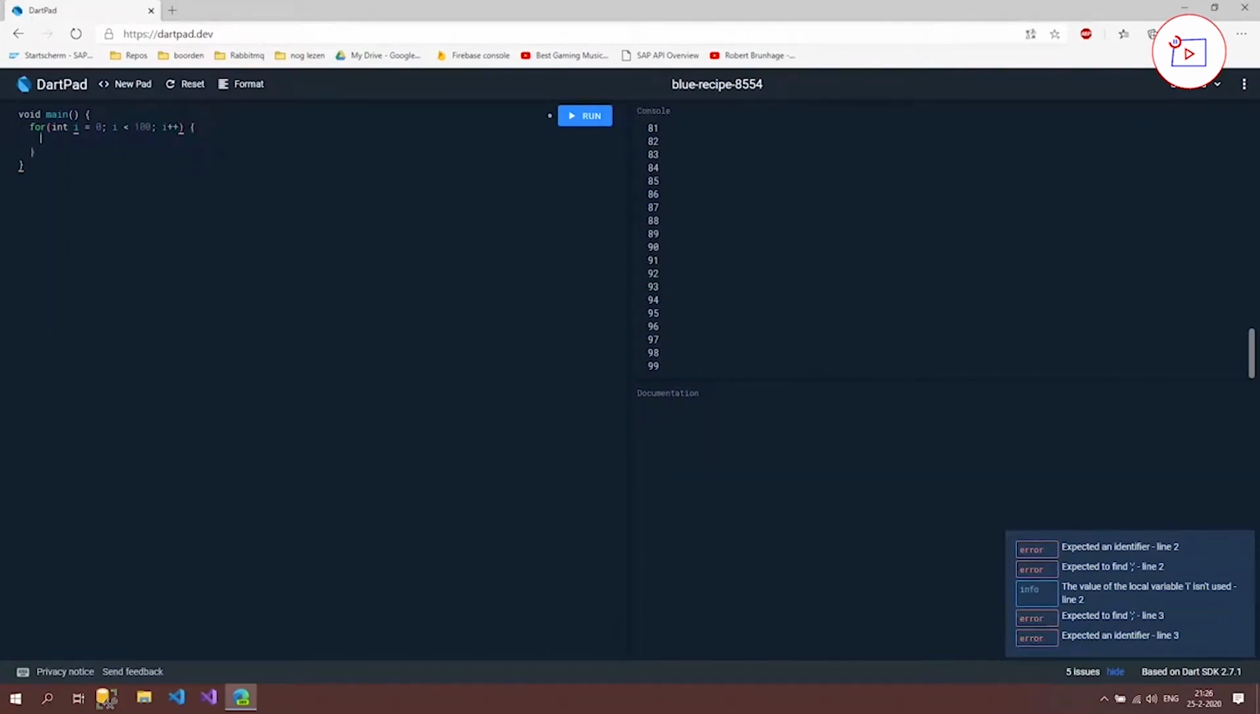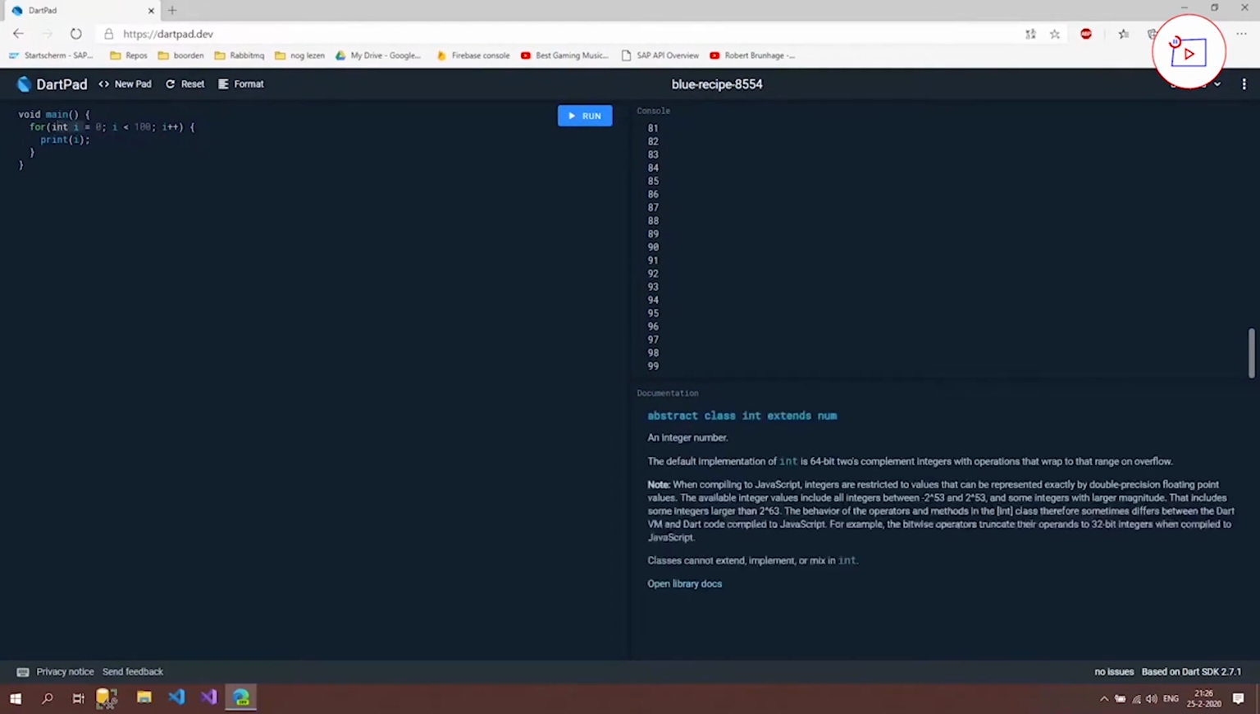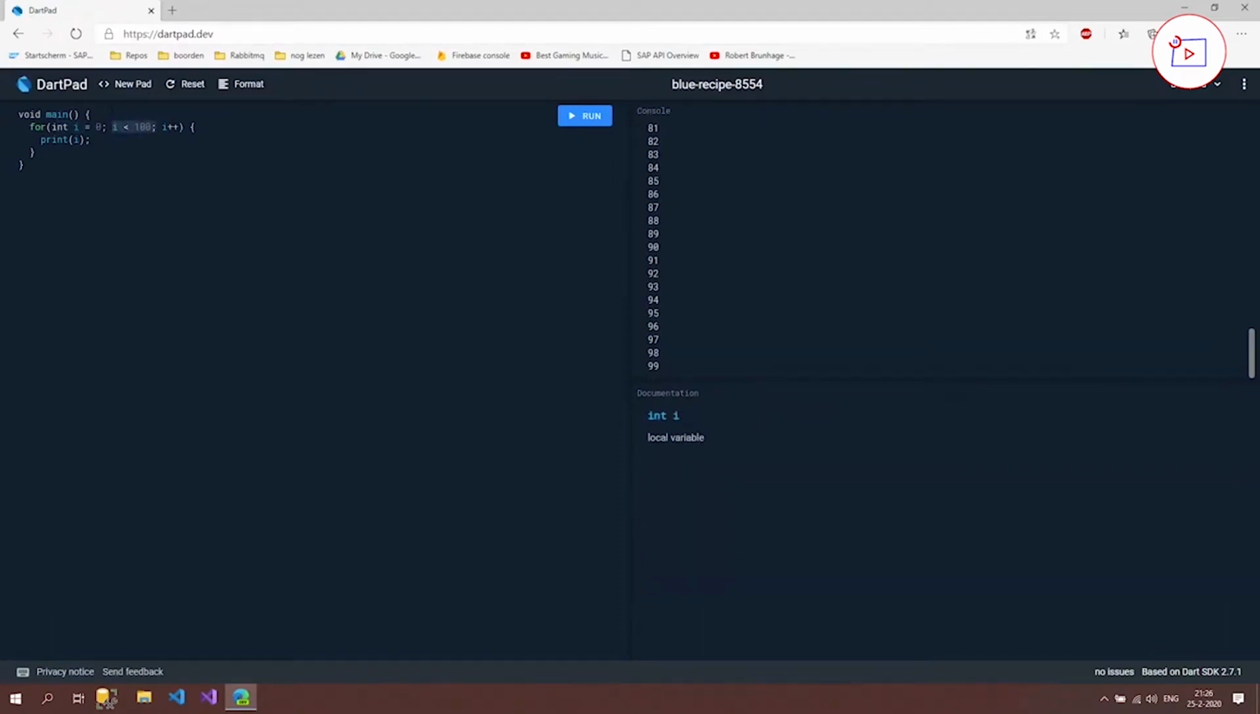Then we open up curly braces and we're going to print e, semicolon. So when we run this now, it's going to set e with 0, then it's going to print e to our console, then it's going to do e++, so e is going to be 1, and then it's going to check if e is lower than 100, and then we're going to print it again.